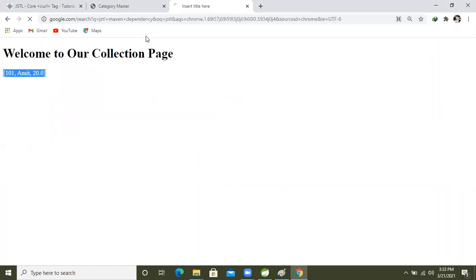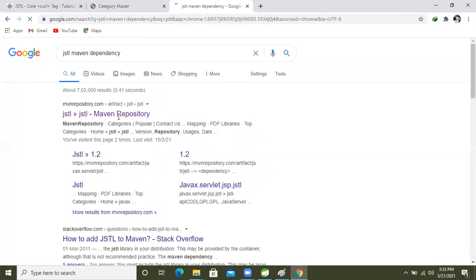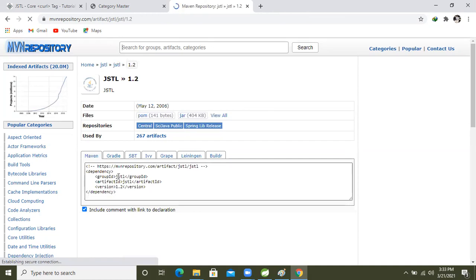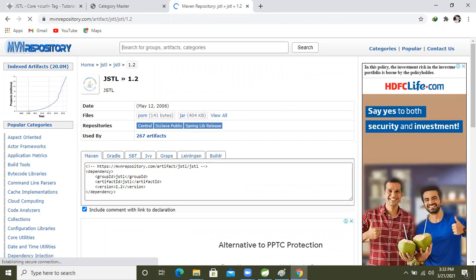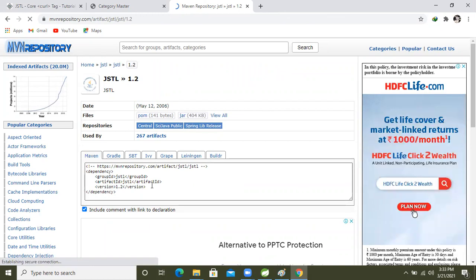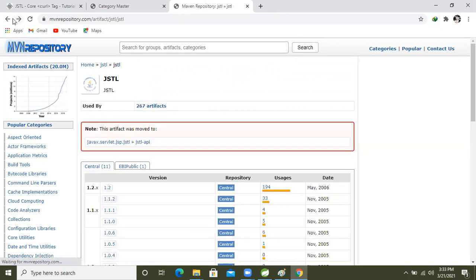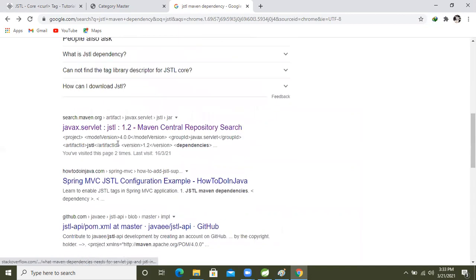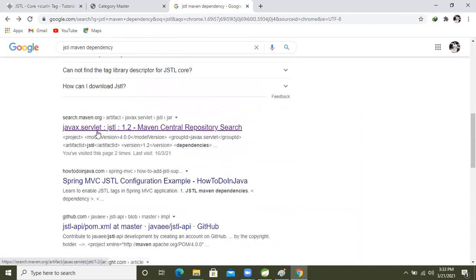So see, you will get Maven JSTL. Don't copy this one yet. I will tell you which one you need to open. After opening, see here, JSTL is there, but no need for this one. If you put this one, you will get a problem and it will not work. I also don't know why they are giving this. Which one do we need? Go back. I will tell which one we need. Come down. See, javax.servlet.jsp.jstl. We need this one.